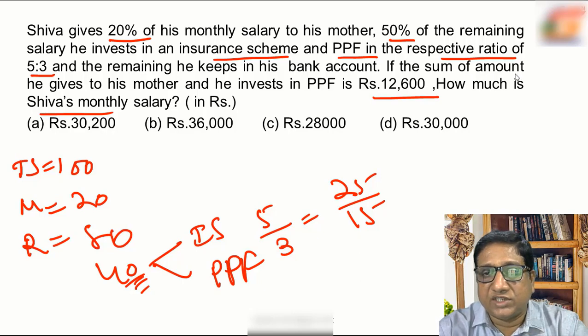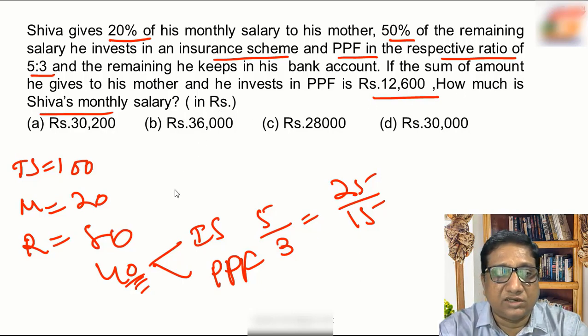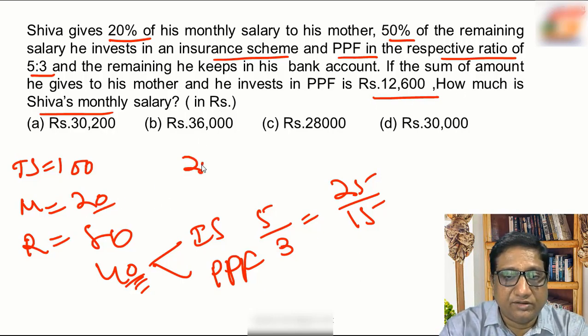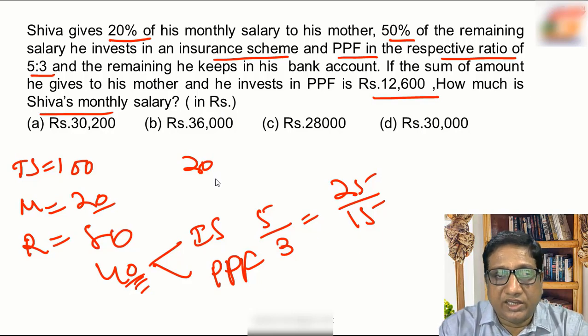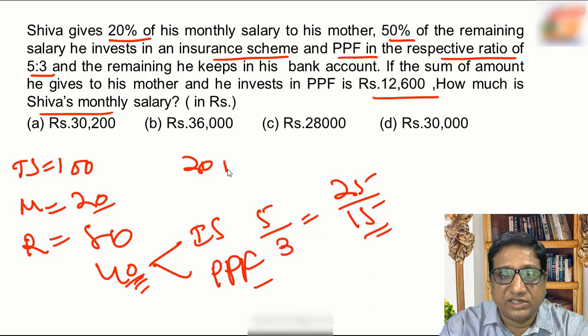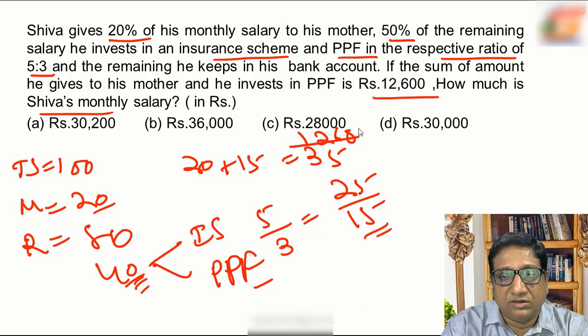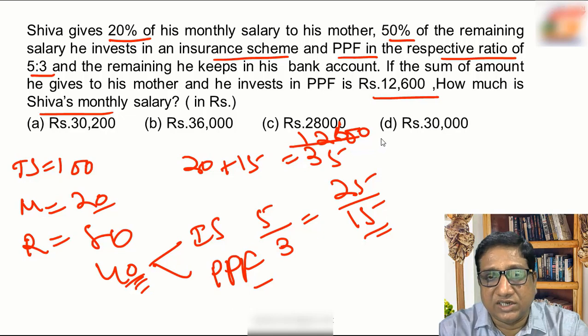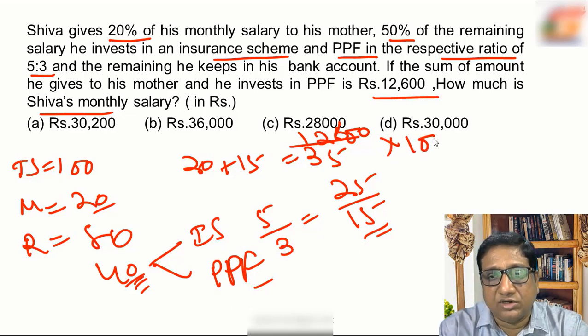Then the question says the sum of the amount he gives to his mother, which is 20, and he invests in PPF, which is 15%, that is 20 plus 15, that is 35%, is 12,600. How much is Shiva's monthly salary? This is 35%, what will be 100%?